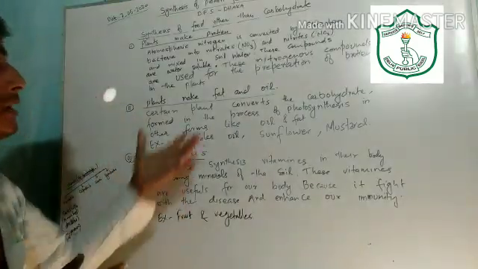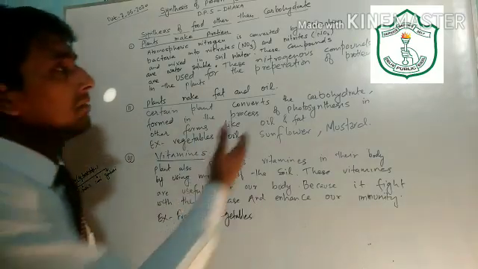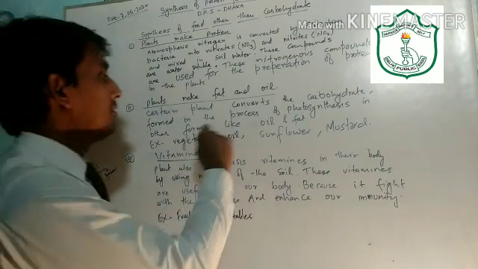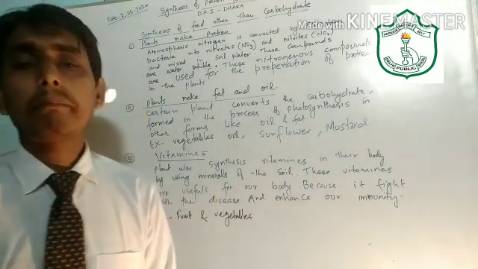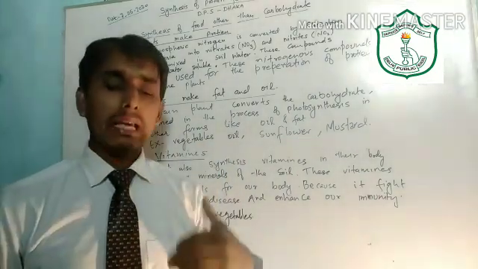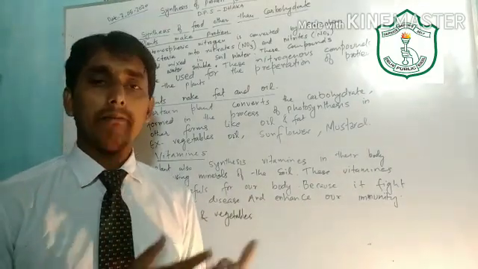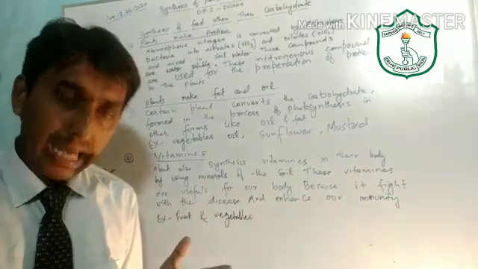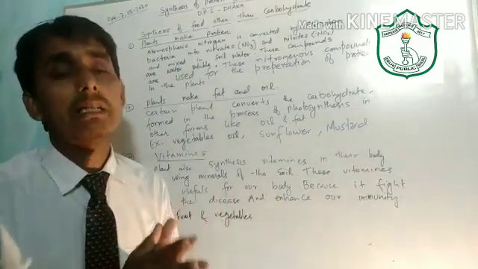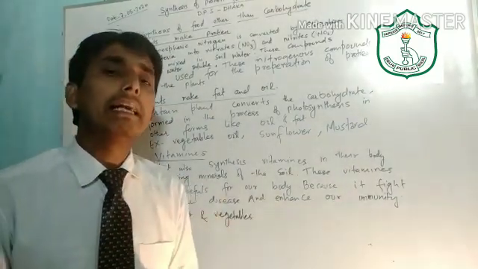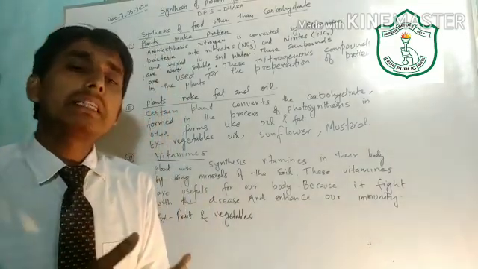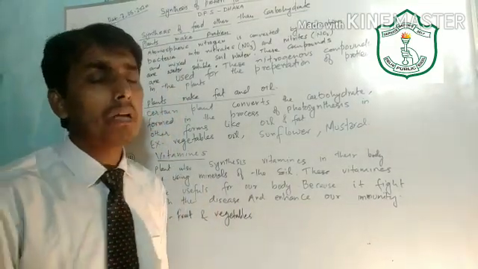So plants also make fats. Certain plants convert the carbohydrate formed in the process of photosynthesis into other forms like oils and fat. When these carbohydrates are not used by them, they are converted into oils and fat.